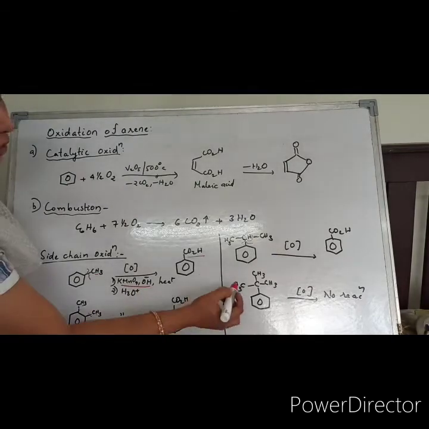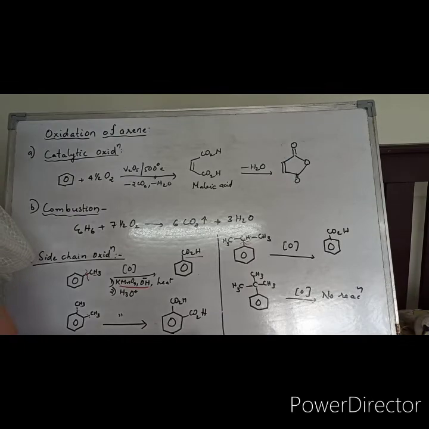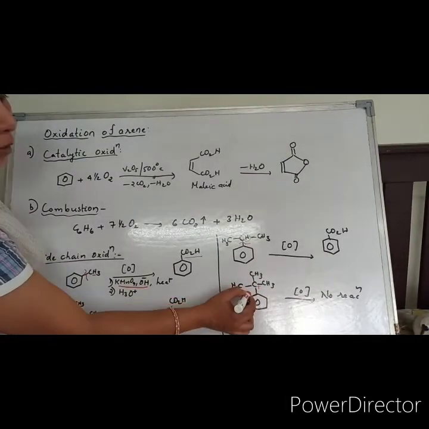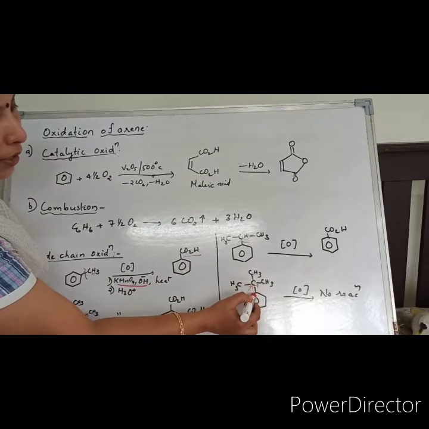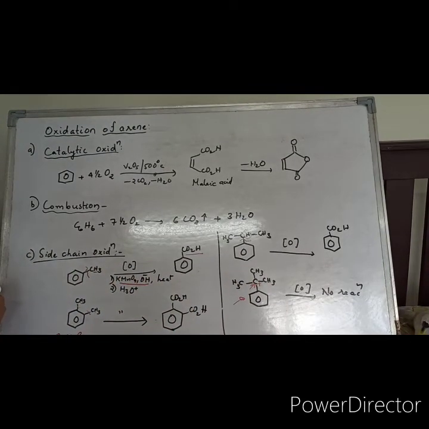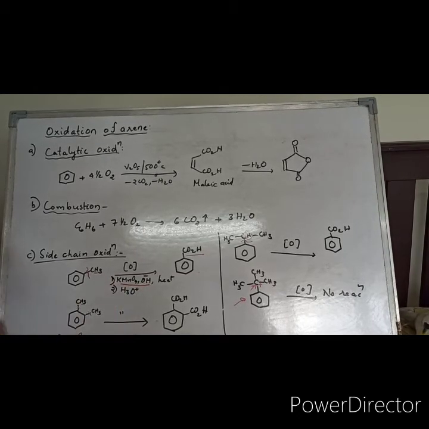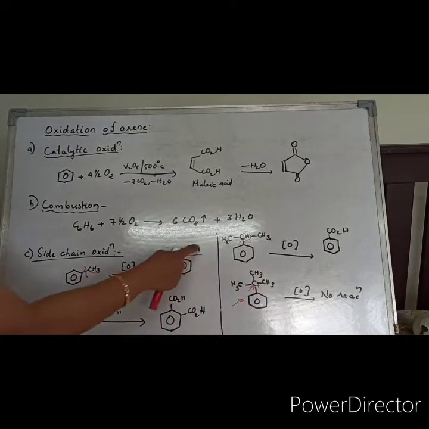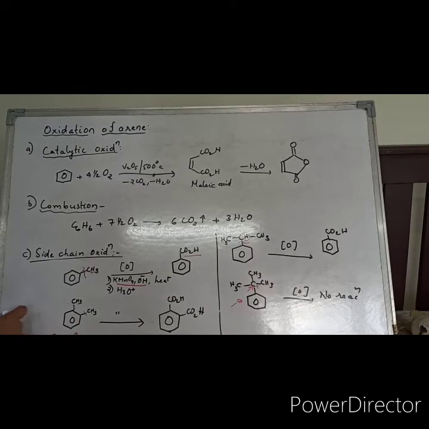It was found that for this oxidation to happen, there should be at least 1 benzylic hydrogen. But in this case there is no benzylic hydrogen on this benzylic carbon. This is the benzylic carbon, the alpha carbon attached to the benzene ring. This does not contain any alpha hydrogens, so it will not undergo oxidation under alkaline KMnO4 condition. Side chain oxidation is prohibited in this case, whereas the other compounds having alpha hydrogens will undergo side chain oxidation.